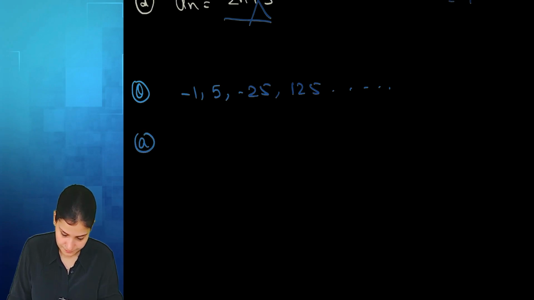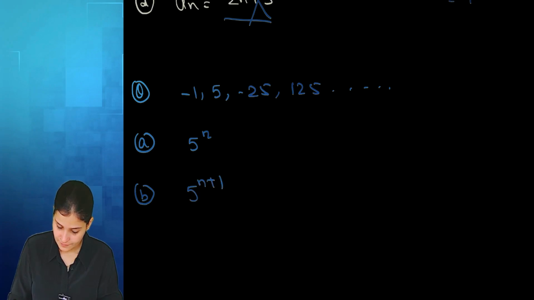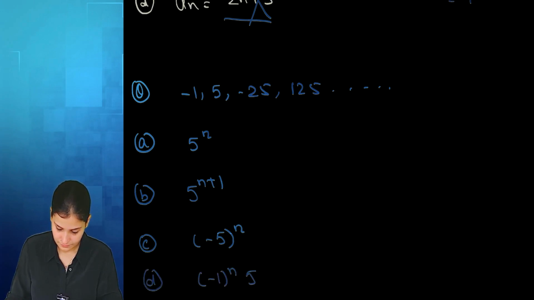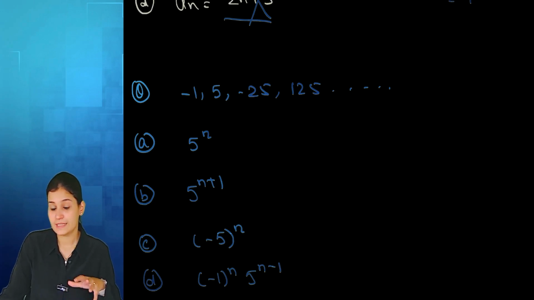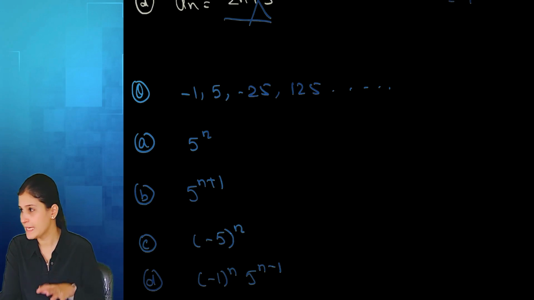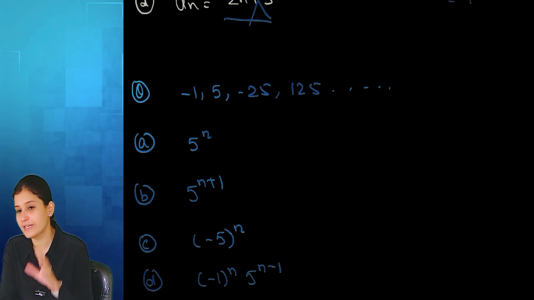Options are 5 to the power n... See, since my sequence has both positive and negative terms, my an should have a provision of giving you a negative answer.